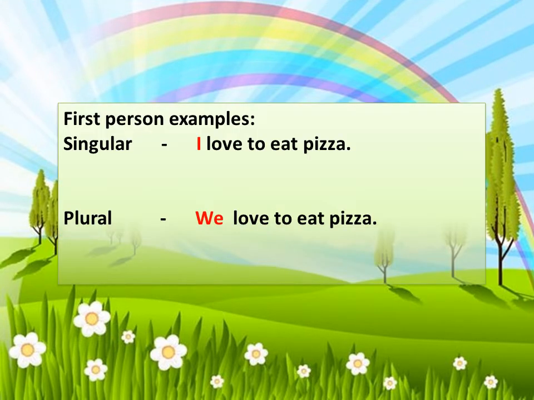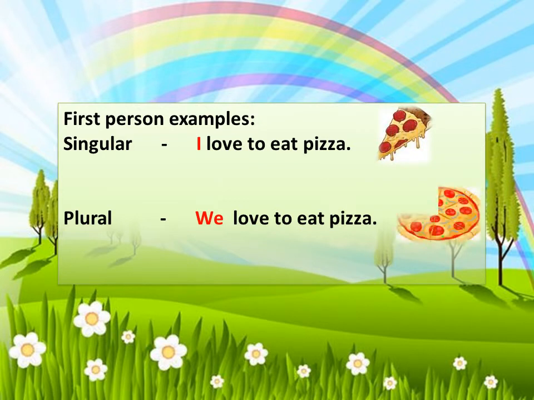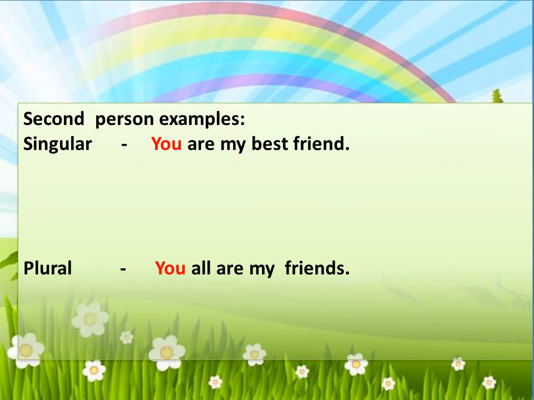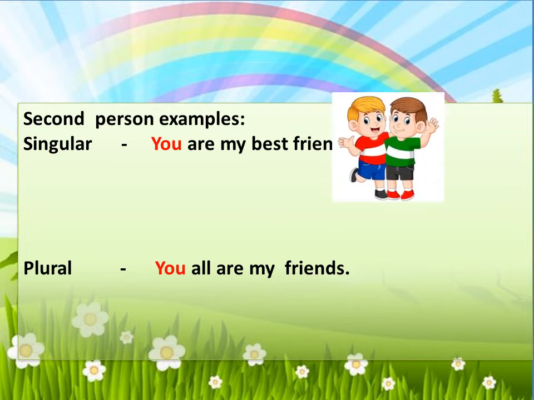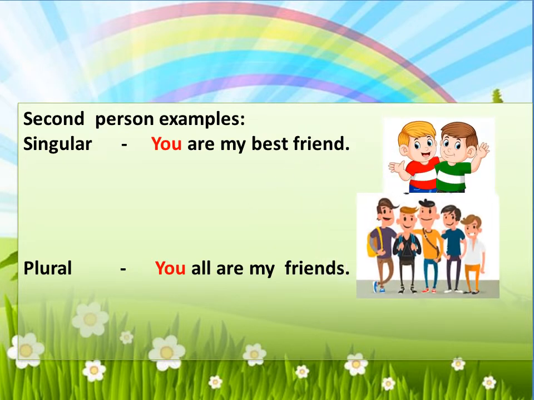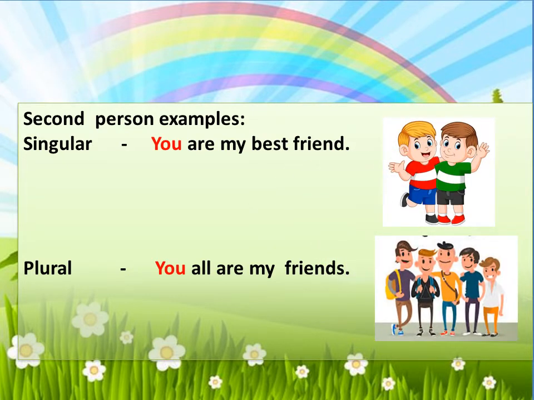Examples of first person. For singular, I love to eat pizza. For plural, we love to eat pizza. So we have changed just the pronouns: I for the singular person, and for the plural, we have used we. Examples of second person. As I have told, it always remains you, for singular also and for plural also. For singular, you are my best friend. For plural, you all are my friends.